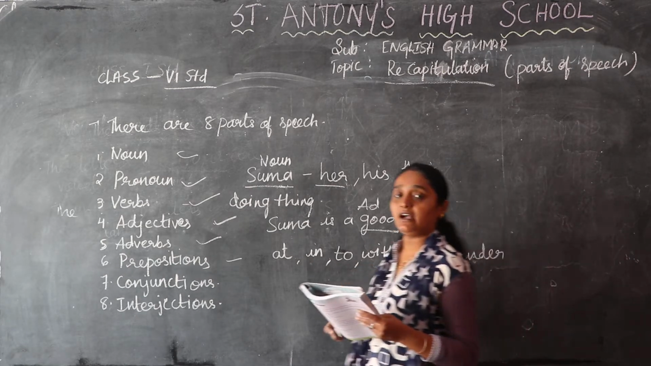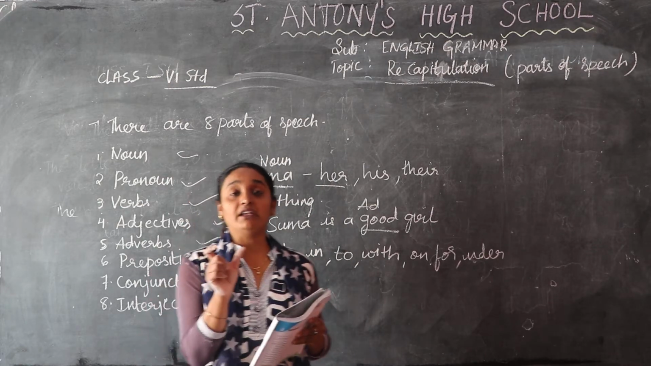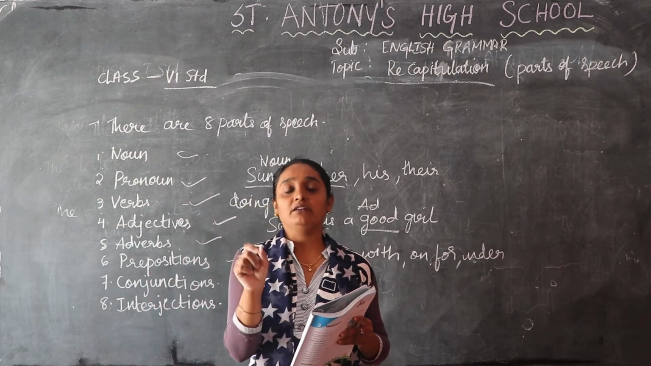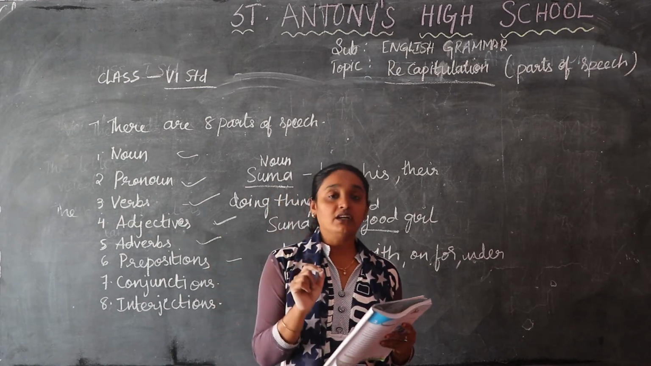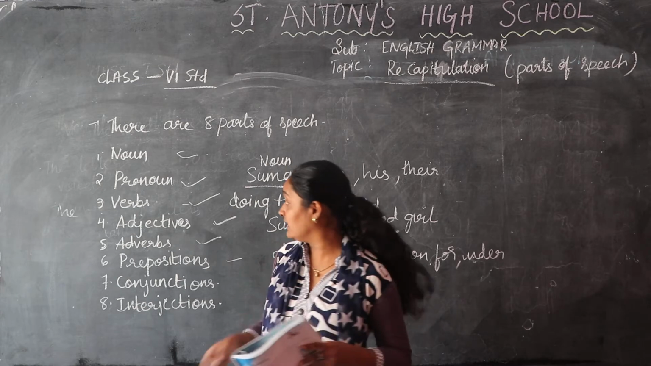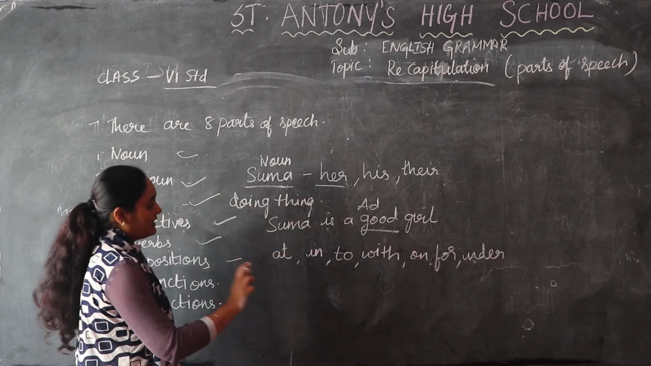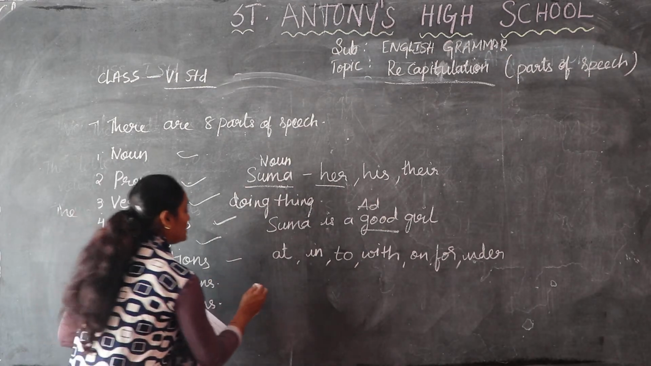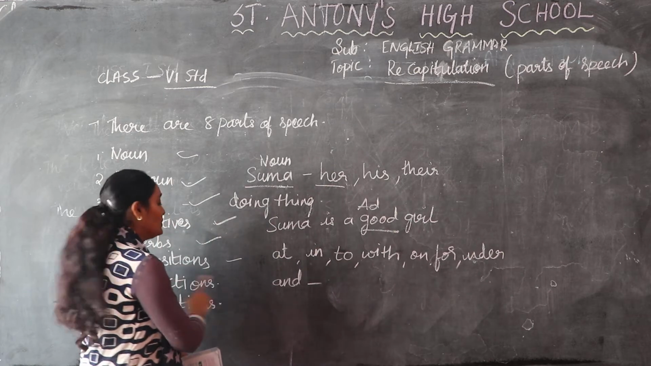Next we have conjunction. A conjunction is a joining word. It will join words in a sentence, like and, but, yet, though, because. It joins words or groups of words. For example, it should join some sentence. The word used here is and. Here, for example, and is used as a conjunction.